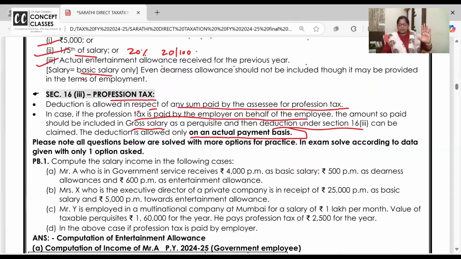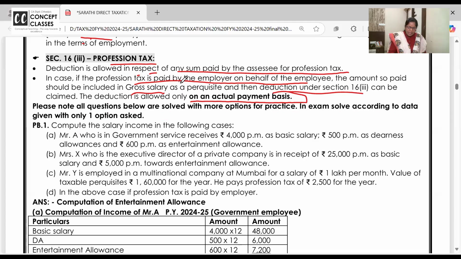And many times, all of you, please listen. In your material, it will be just calculate taxable gratuity, just taxable HRA. But we will do all the salary bits for practice. I told you, as it is maths, the more you write, the clearer it will be. Read on the screen now, question number 1. Please note all the questions below are solved with more options for practice. Many students ask me, ma'am, in the exam also should we do like this? No, please. They will give it clearly. In the exam, solve the question according to the option given.